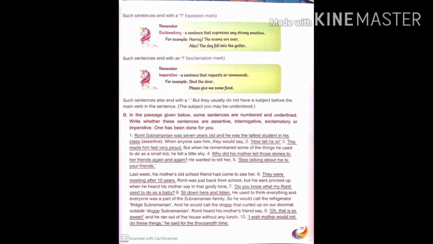When anyone saw him, they would say how tall he is. So how tall he is, here we are expressing our emotion of surprise after seeing the height of someone. So this is an exclamatory sentence. Rest of the parts you have to do yourself. Read them carefully and then do them.